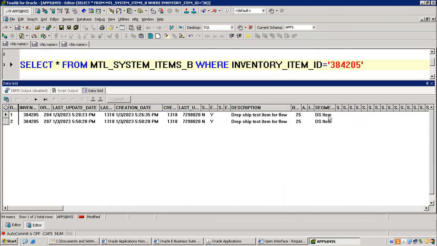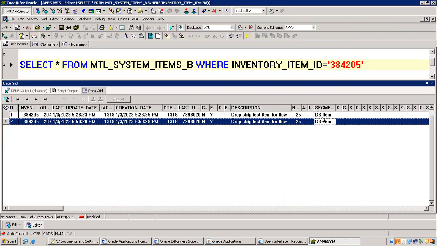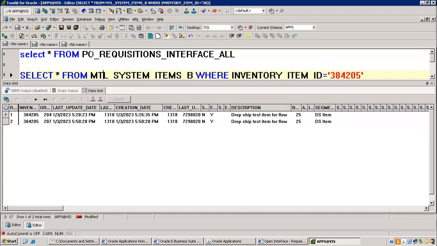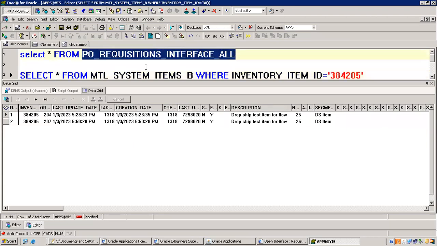Is that correct? Item, MTL system items, right? So this is the way. That means your data is there in this particular table, the PO requisition interface all table.